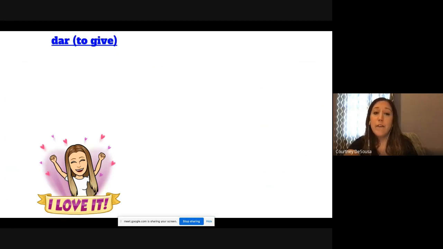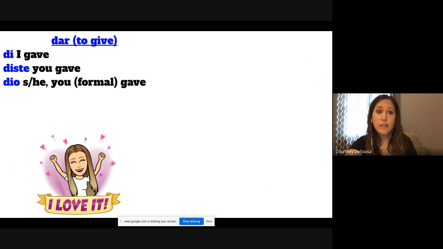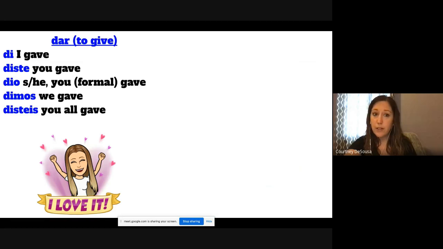Now dar and ver have the same exact conjugations, which is great, as each other, but you just change the D to a V in the beginning of the conjugation. So for dar, to give, in the past tense would be gave. So di, I gave. Diste, you gave. Dio, he or she or you formal gave. Dimos, disteis, you all gave. Dieron.